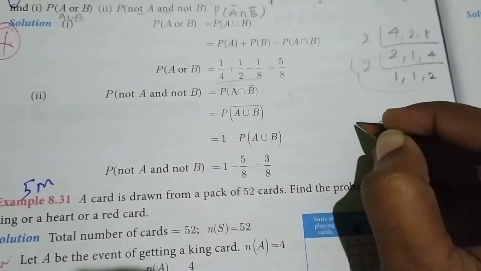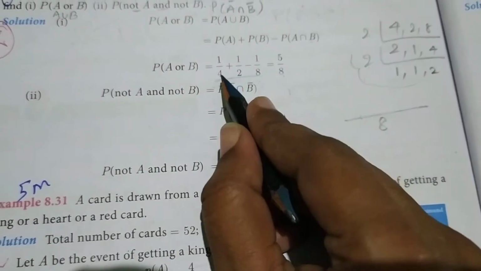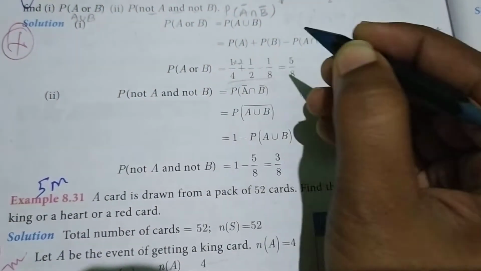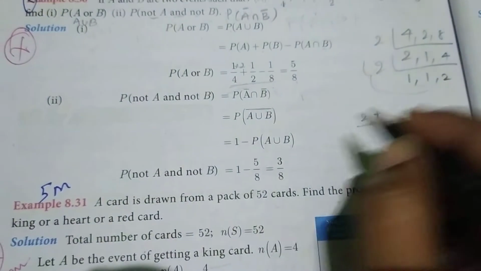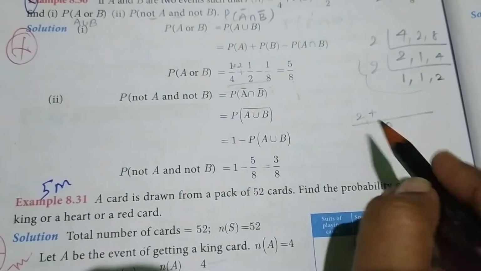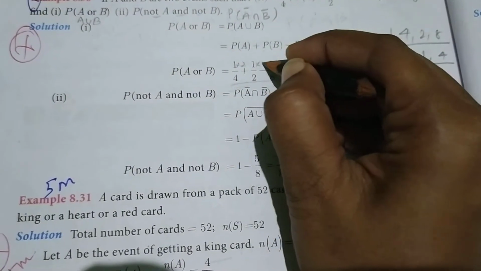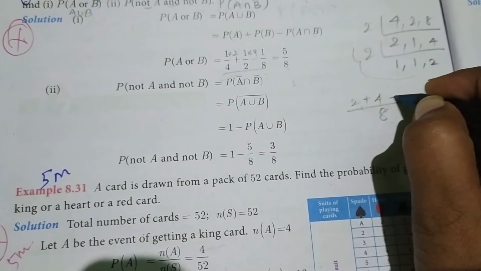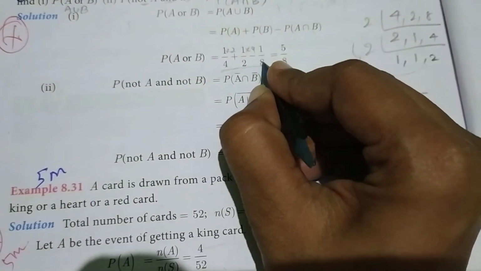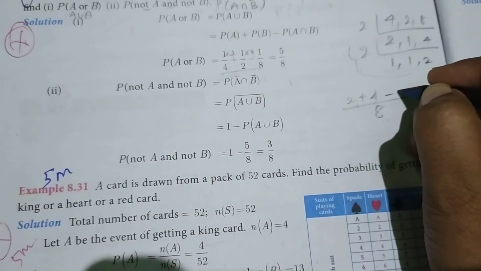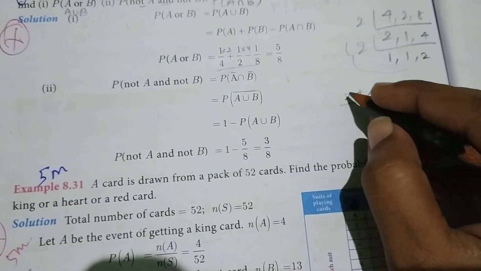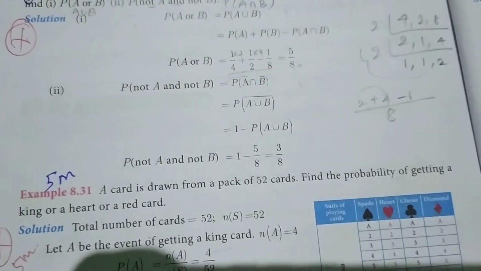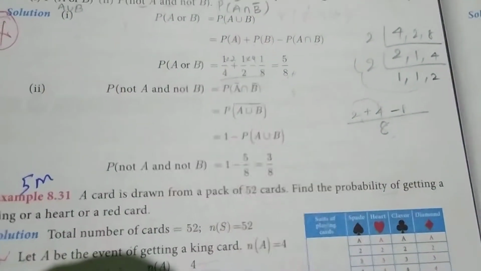So how many 4s are 8? 2 4s are 8, so we multiply the numerator by 2. So 2 1s are 2, plus. How many 2s are 8? 4 2s are 8, so multiply the numerator by 4. So 4 1s are 4. Next minus, 8 1s are 8, so 1. So 2 plus 4 is 6, 6 minus 1 is 5 by 8. So P of A or B equals 5 by 8.